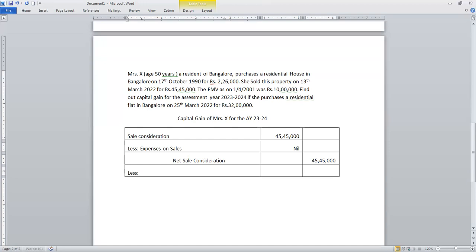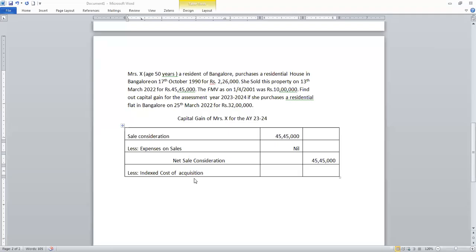Now you're going to deduct less indexed cost of acquisition.